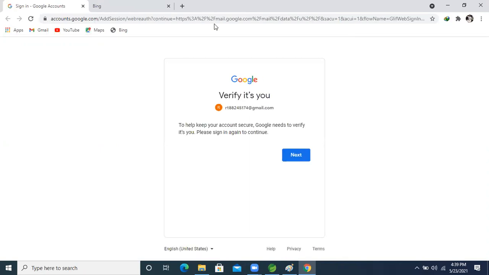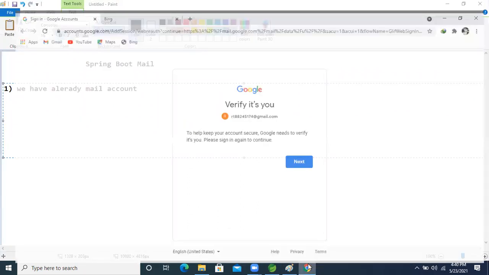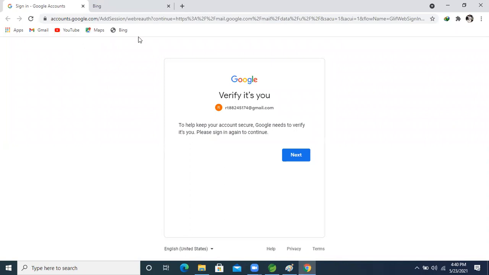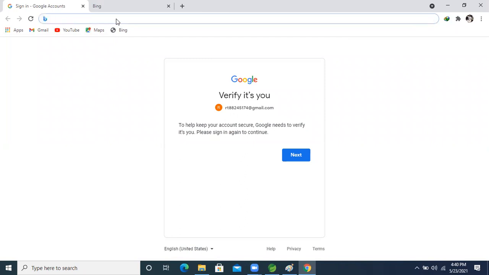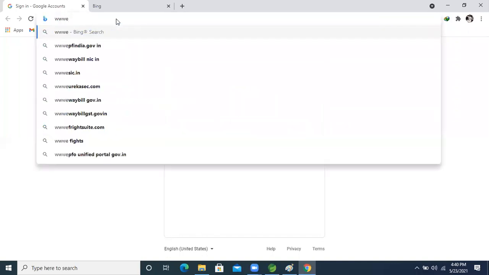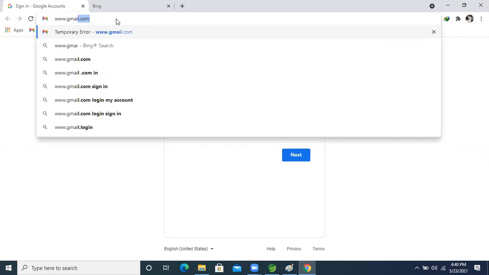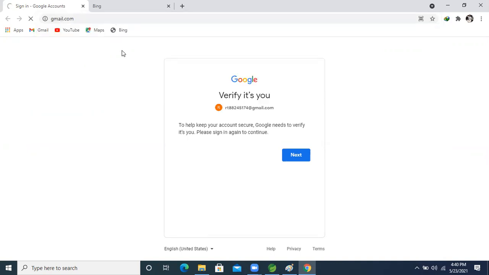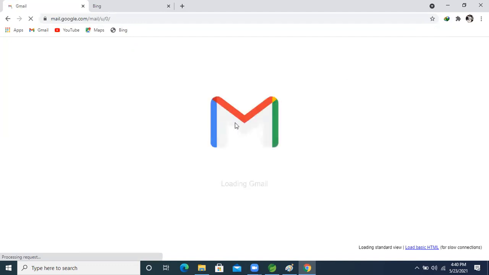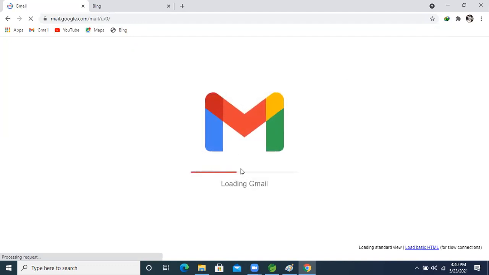So first, we are opening the browser, guys. After that, in the browser we are entering Gmail, www.gmail.com. Then we reach the Gmail account, username, password. My account is already logged in, because of that it's coming by default, but I will log out now.